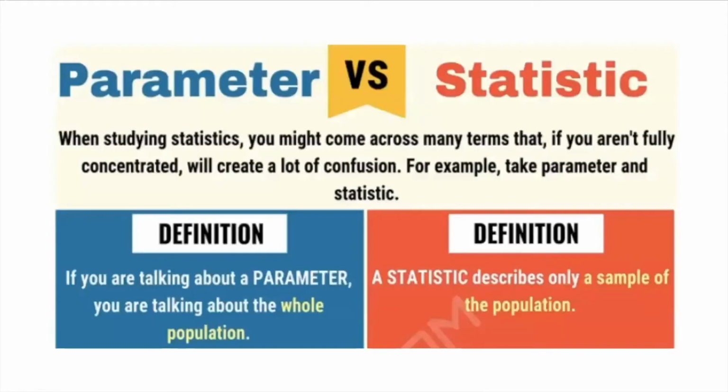Now, our next topic is parameter versus statistic. When studying statistics, you might come across many terms that, if you are not fully concentrated, will create a lot of confusion. For example, take parameter and statistic. A parameter is a measure that describes a whole population, and a statistic is a measure that describes a sample. So they both are used for describing, but they differ in describing population and sample.